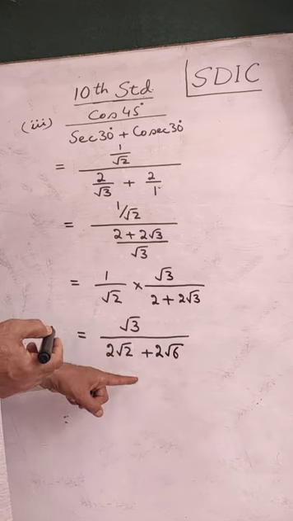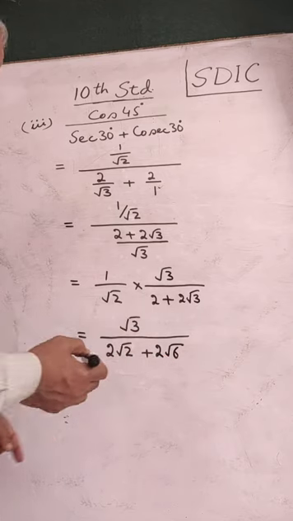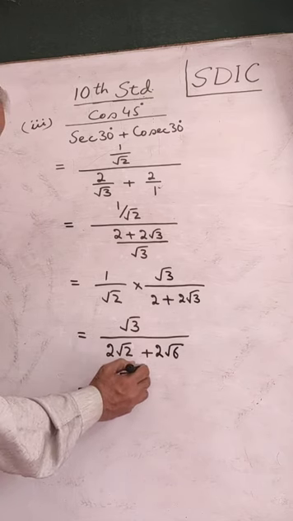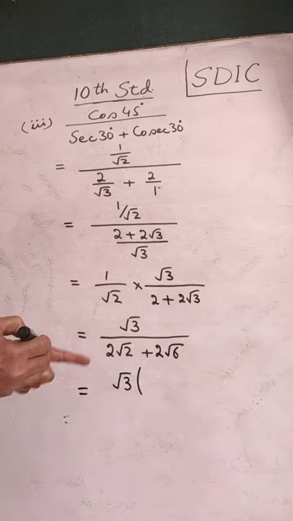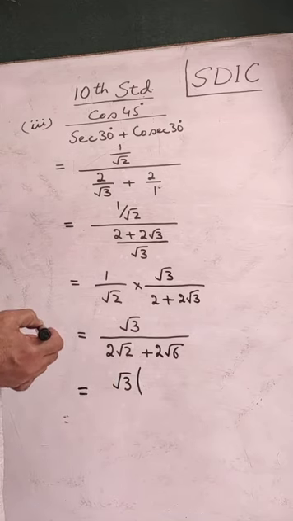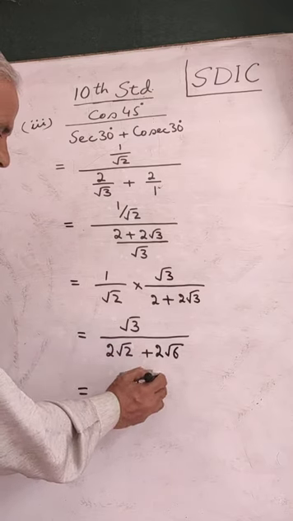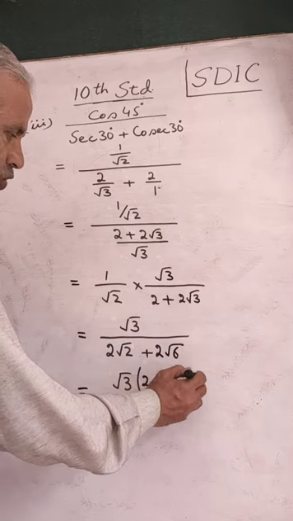By that rationalizing factor, numerator as well as denominator will be multiplied to rationalize. So it will be in the numerator root 3 multiplied by the rationalizing factor. Minus sign will be now here. It is 2 root 2 minus 2 root 6.